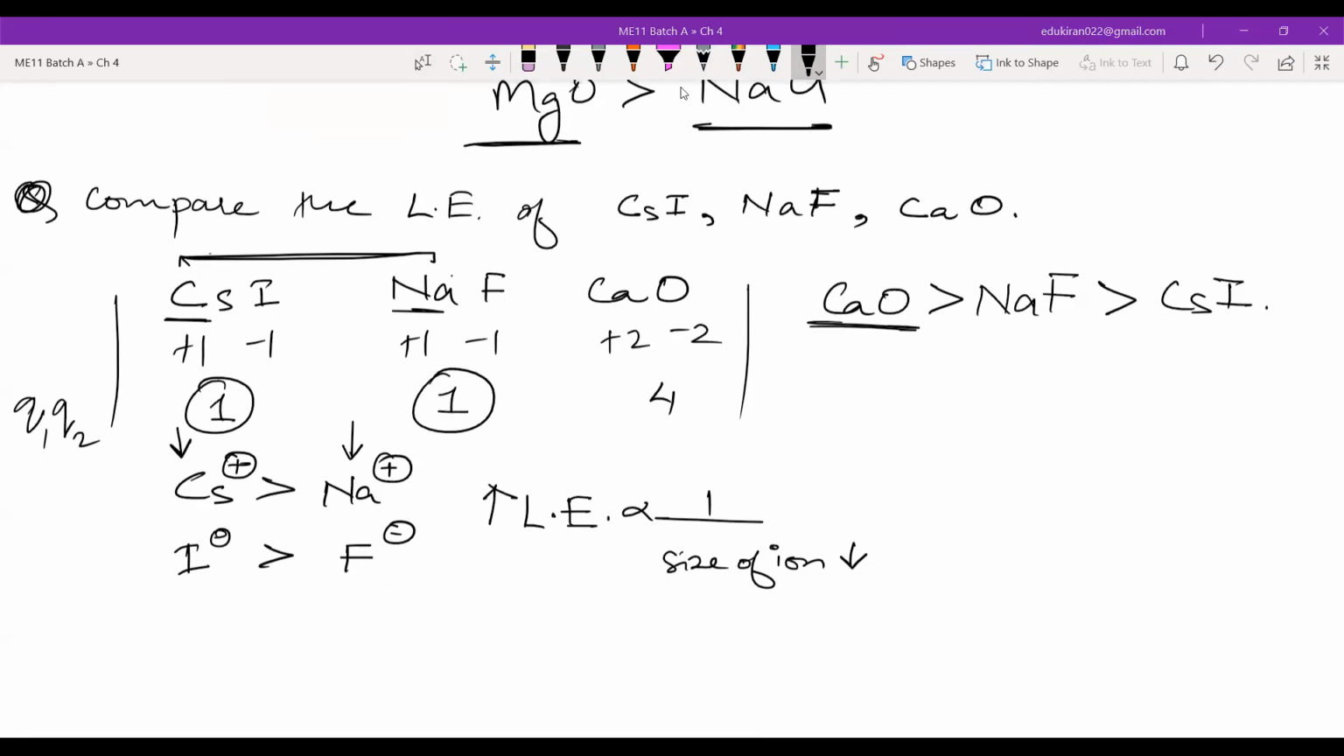Now, what we can look at is the size, right? Now, this is the relationship: lattice energy is inversely proportional to size. So, can you predict whose size is greater? Sodium's size is greater or cesium's? I think cesium. Why do you think so?